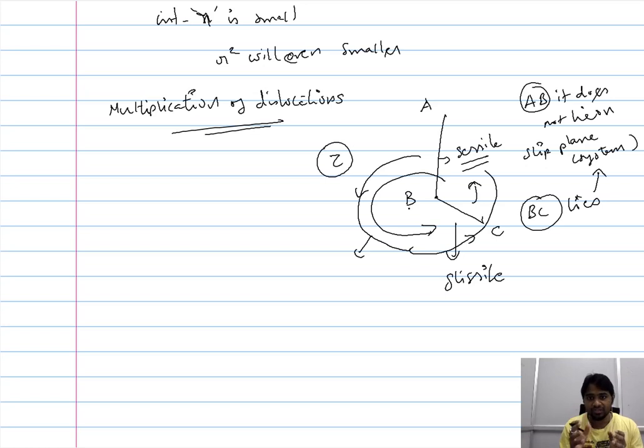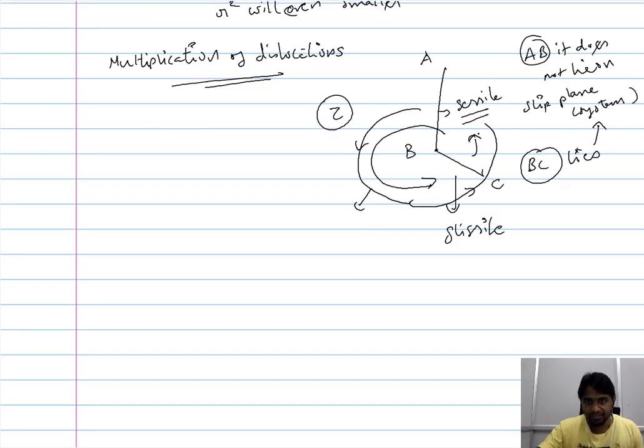So based on this understanding, we can consider a simple setup. There are two main understandings. You can have a dislocation that has a section that lies in the slip plane and another section that does not. The section that lies on the slip plane is easy for it to move. The section that does not lie on the slip plane doesn't move, so that is sessile in nature. The second fundamental understanding from this consideration is that even though BC is a part of the ABC dislocation and AB is immobile, BC, because it is present in the slip system, can move.